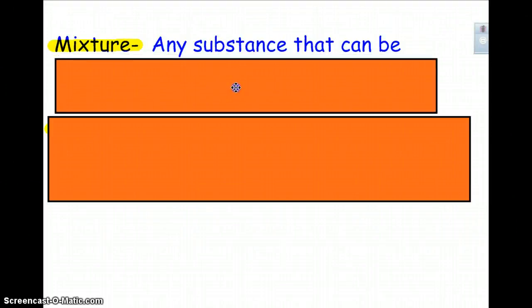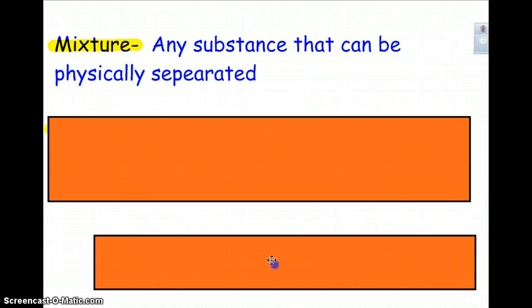Okay, well, what is a mixture? A mixture is any substance that can be physically separated. So, physically meaning you are manipulating it yourself. You can physically separate the pieces.